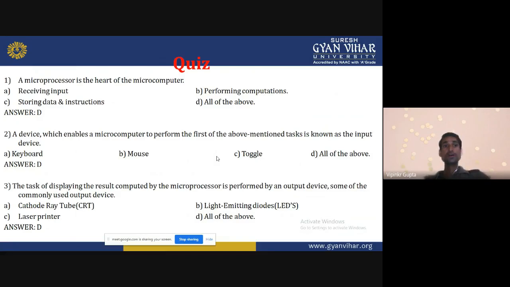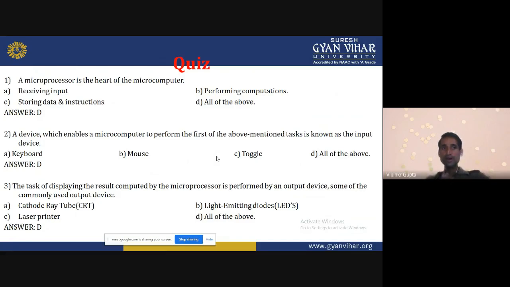Next question: a device which enables a microcomputer to perform the first of the above mentioned tasks is known as the input device. So what is the meaning of this? A device which enables the microcomputer to perform the first of the above mentioned tasks, whatever task we input.